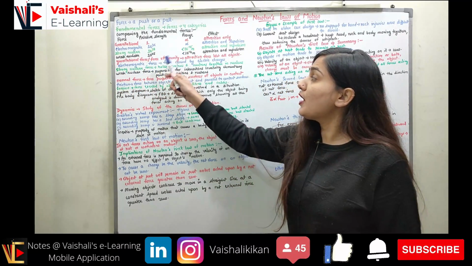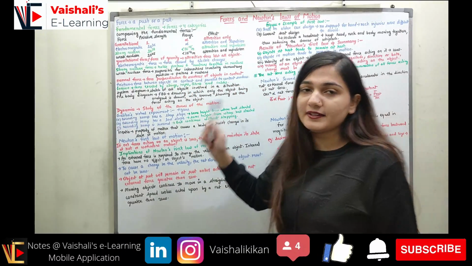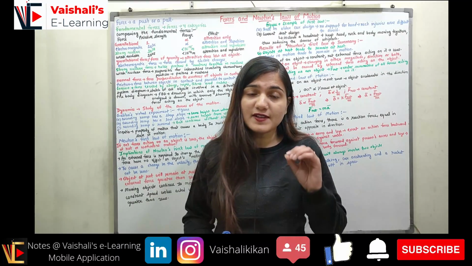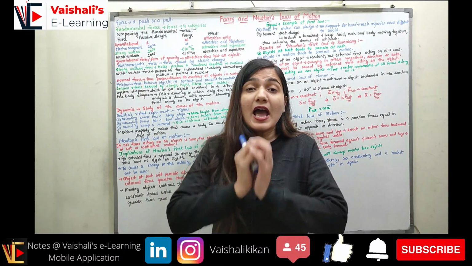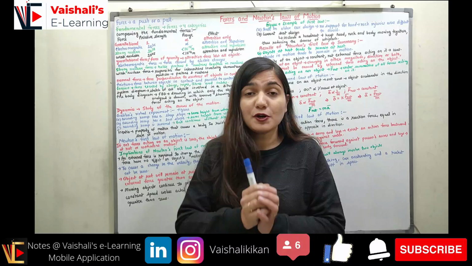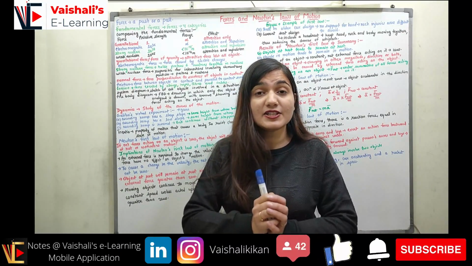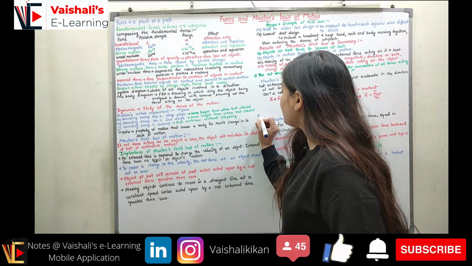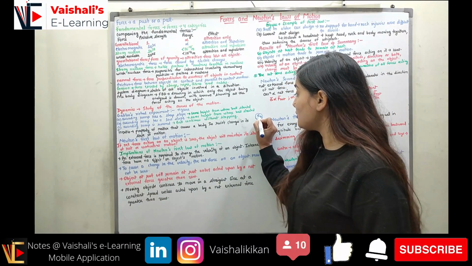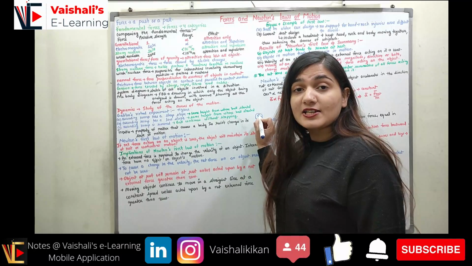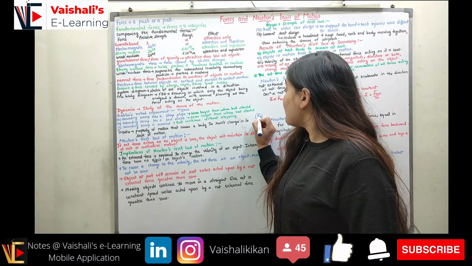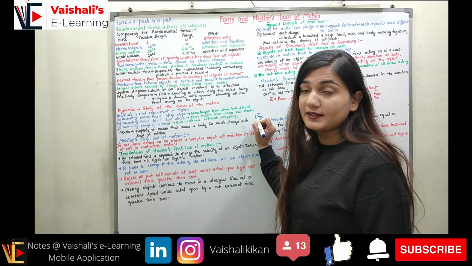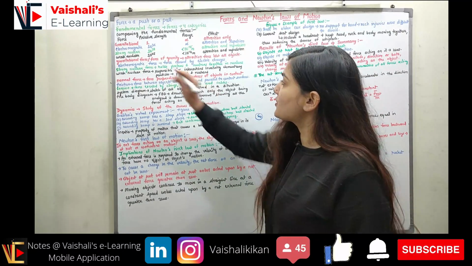The strong nuclear force holds protons and neutrons together in the nucleus. We know in the nucleus of the atom we have protons and neutrons in a very compact area. All of the protons are positively charged, so they repel each other, like charges repel each other. So if I have, let's suppose, two protons in the nucleus, these two protons are actually repelling each other. So we must have a very strong force which is binding these two protons together in the nucleus along with the neutrons. This strong force is the strong nuclear force.